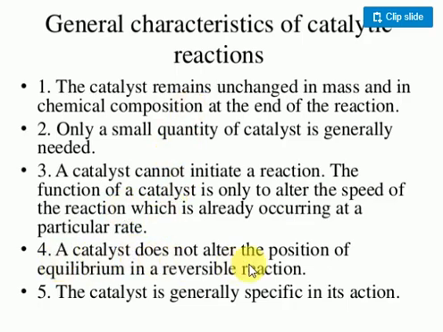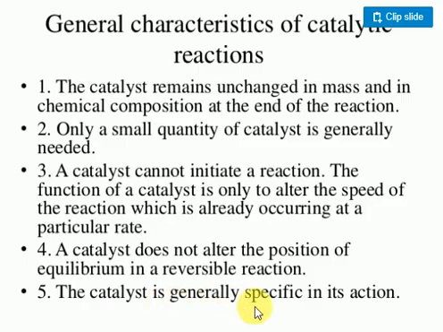A catalyst does not alter the position of the equilibrium. If you take any chemical reaction, it goes in both the forward and backward directions. When you add catalyst, it makes the chemical reaction occur faster, but it never disturbs the equilibrium position. Suppose a reversible reaction takes 5 minutes to come to the equilibrium position. If we add a catalyst, it will take 1 minute only. The time required changes.